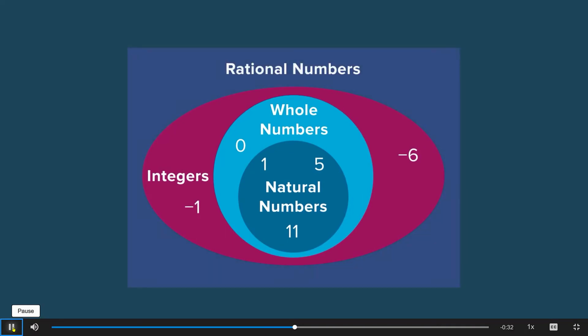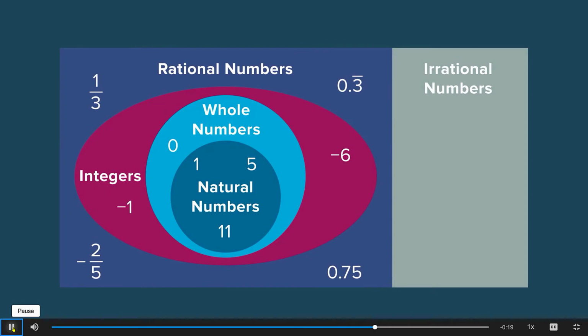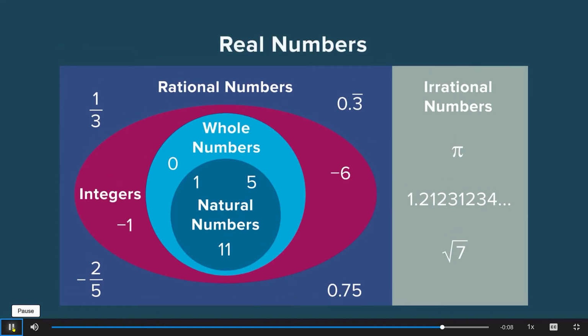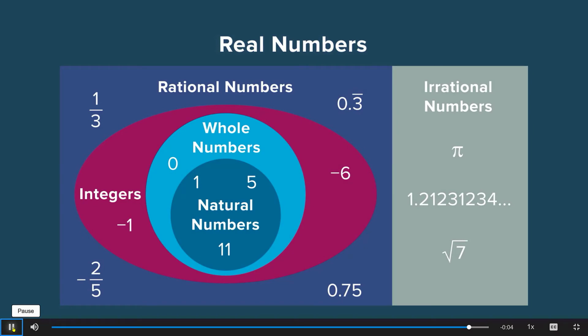A rational number is any number that can be written as the ratio of two integers where the denominator is not 0. All integers are rational numbers. An irrational number is any number that cannot be written as the ratio of two integers where the denominator is not 0. Rational numbers and irrational numbers are subsets of real numbers. All rational numbers are real numbers, and all irrational numbers are real numbers.